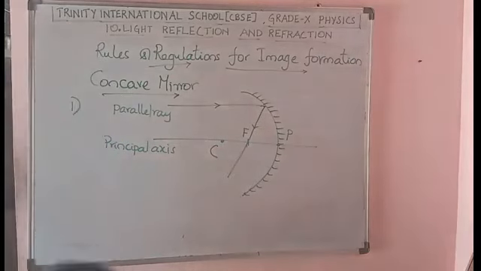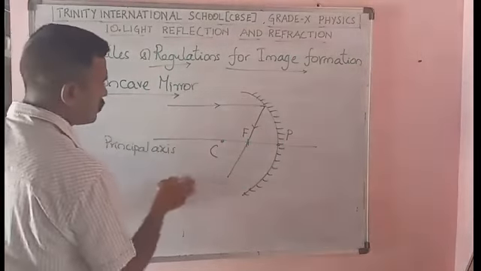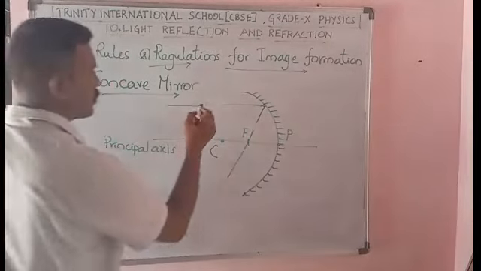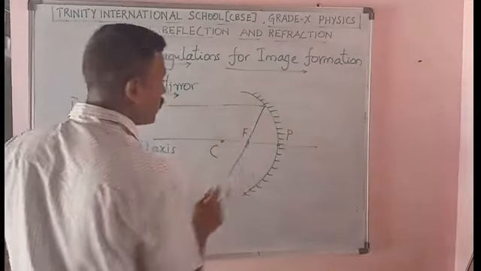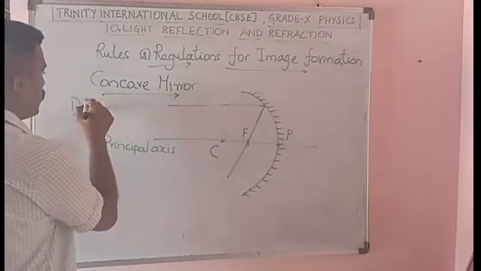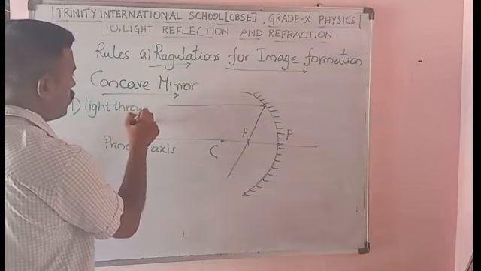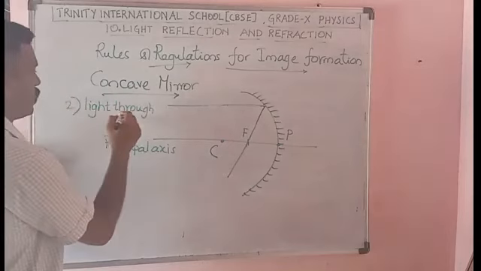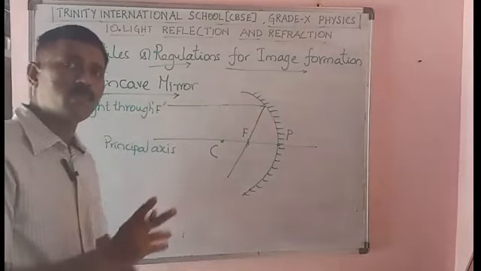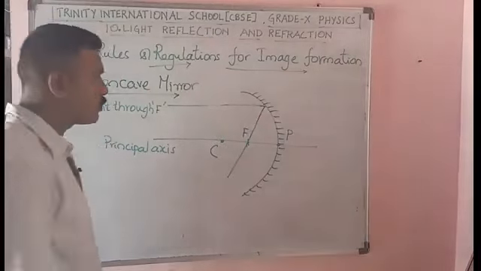The second one is just the inverse of this. Light through F. What happens when a light ray is passed through the principal focus?